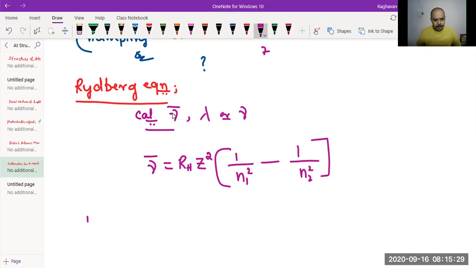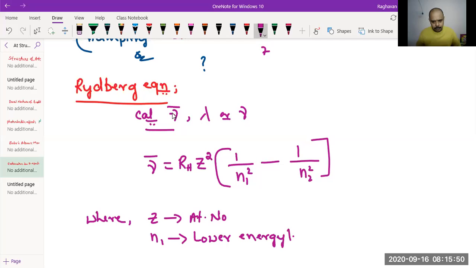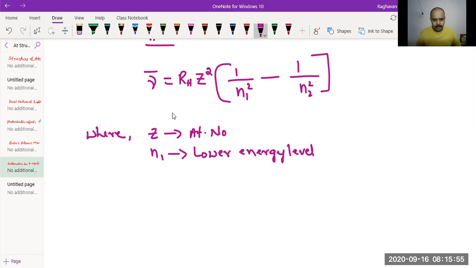You already know the terminology. Z is the atomic number. N1, the same notation I have given you in the table, is the lower energy level where electron transition ends. N2 is the higher energy level where electron transition begins.